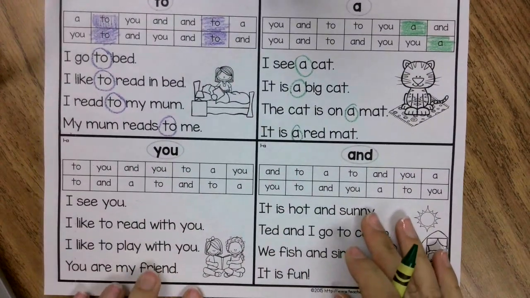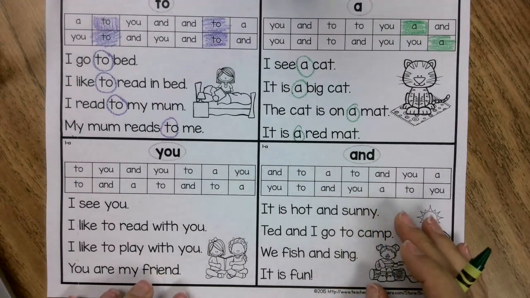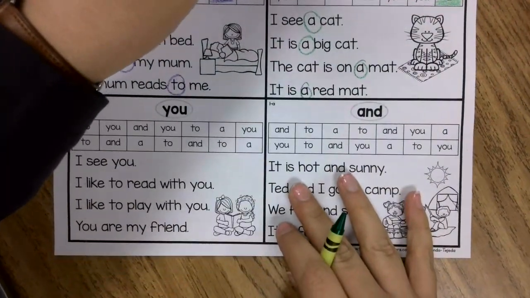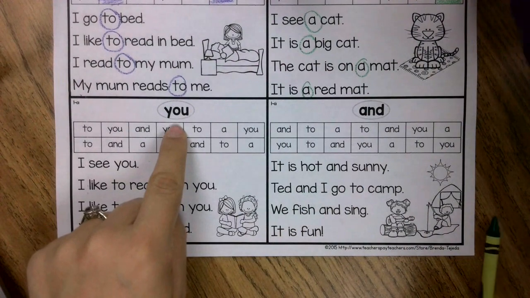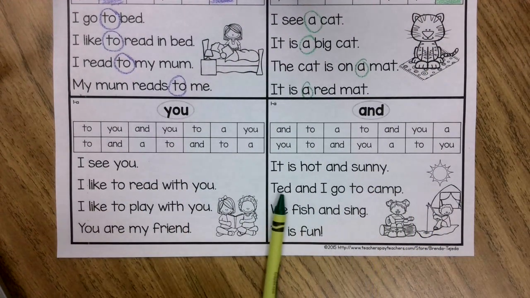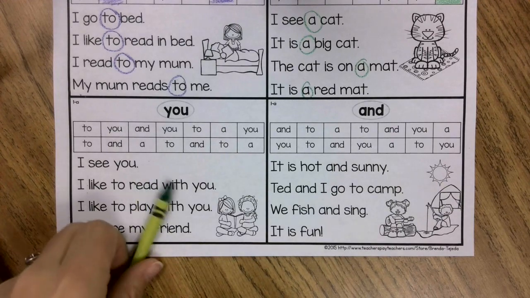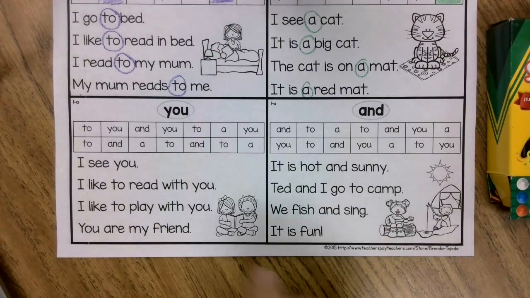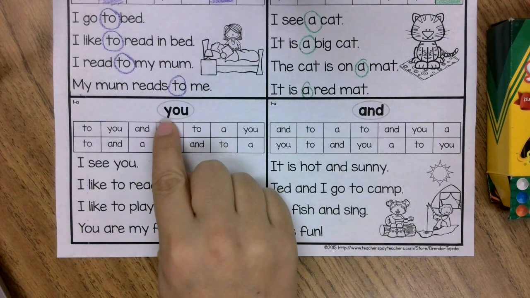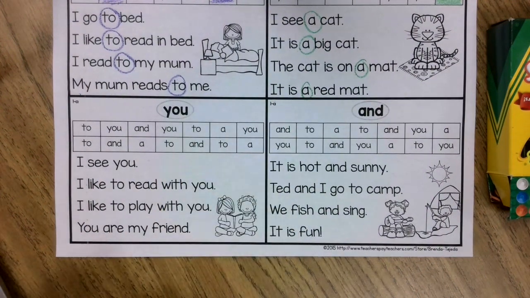All right, let's move on to the bottom of the page. Our third sight word is the word you. And I'm going to pick the color orange. So if you're following along on your paper, you can write the word you. You is spelled Y-O-U.